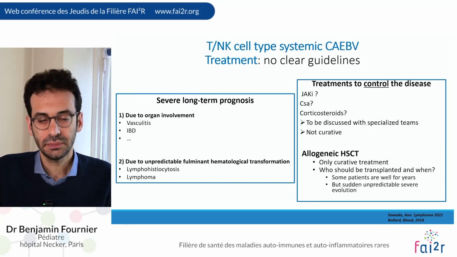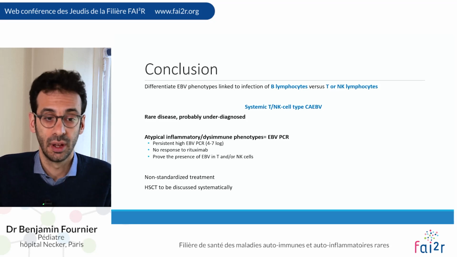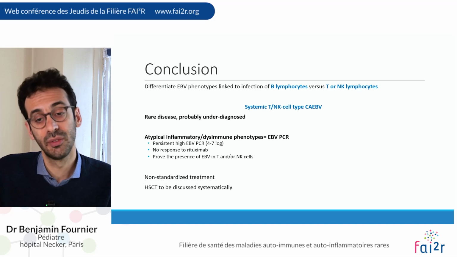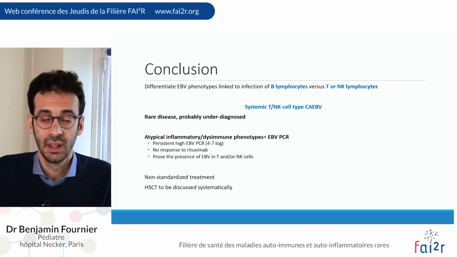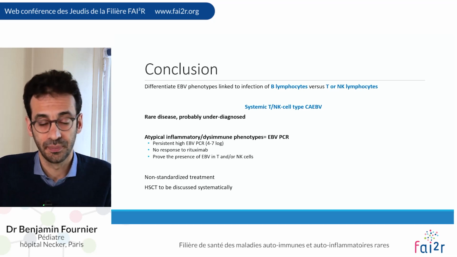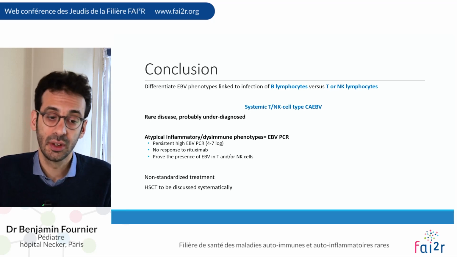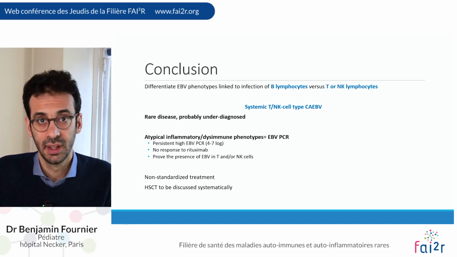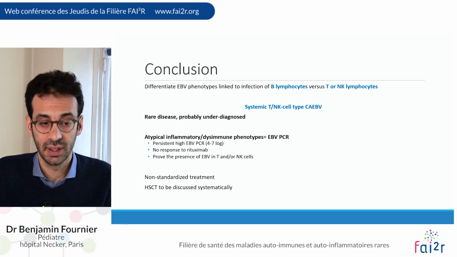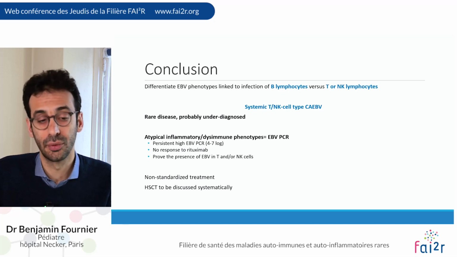To conclude, it's important to be able to differentiate EBV phenotypes that are linked to EBV-infected B lymphocytes versus EBV-infected T or NK cell lymphocytes, and more particularly regarding systemic T/NK cell CAEBV. These are uncommon diseases, but which are probably underdiagnosed. You may think of it in front of atypical inflammatory disease phenotypes, and here you should perform EBV PCR, and you should think of CAEBV if the PCR is elevated and high, over 4 log, if there is no response to rituximab, and then you have to prove that EBV is in T or NK cells.